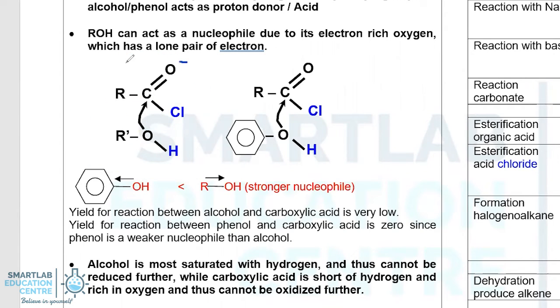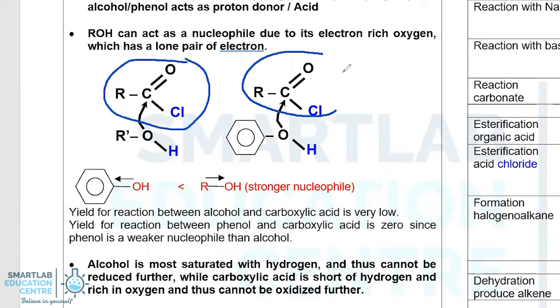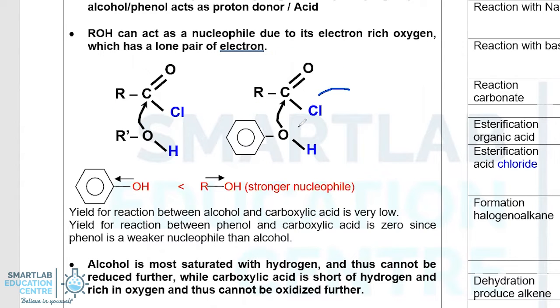However, if we were to replace your carboxylic acid with acid chloride, acid chloride is a highly reactive compound, primarily because the Cl is disproportionately larger than the C and O. So this bond is weak, and the Cl is eager to leave as a Cl minus. So the Cl becomes a very eager leaving group in nucleophilic substitution. Hence, because of this, both alcohol as well as phenol are able to react with acid chloride to produce ester.